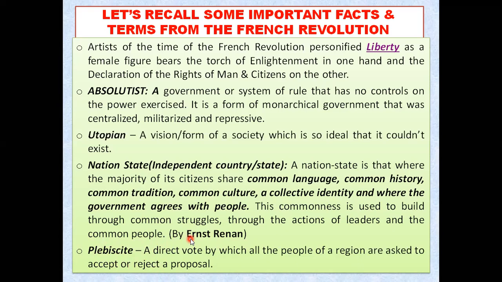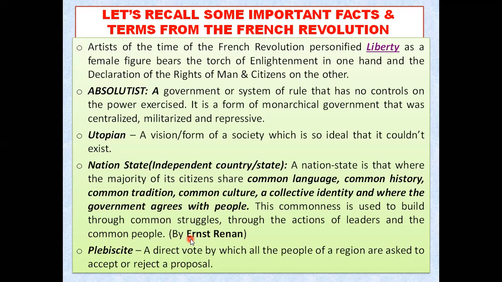Suppose in our country, a few years back in 2017, I think, demonetization was implemented. If the government asks you to vote on whether to implement demonetization or not, or whether to implement GST or not, before taking the decision, by asking you to vote for that particular decision or proposal, then such a voting system is known as plebiscite.